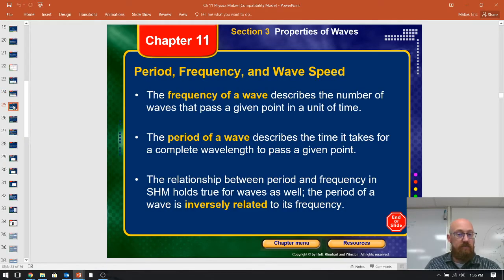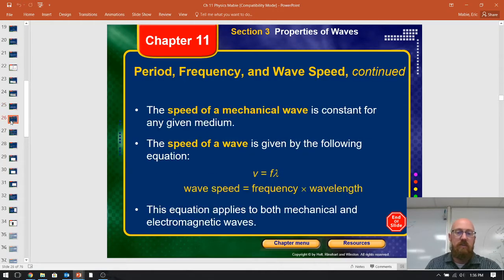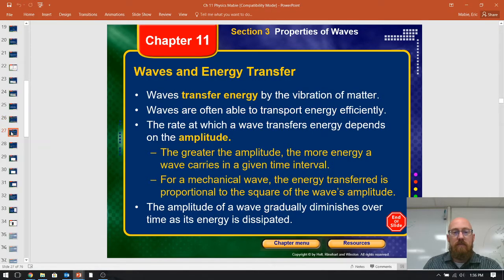Frequency and period of a wave, simple definition. They are inversely related, which will come in handy because, well, frankly, wave speed, we've done this before. Speed equals frequency times wavelength. The wave speed we've used in the past is the speed of light, 3.00 times 10 to the 8th meters per second. We will use different speeds. Transfer of energy is basically transferring vibrations, which is an energy.